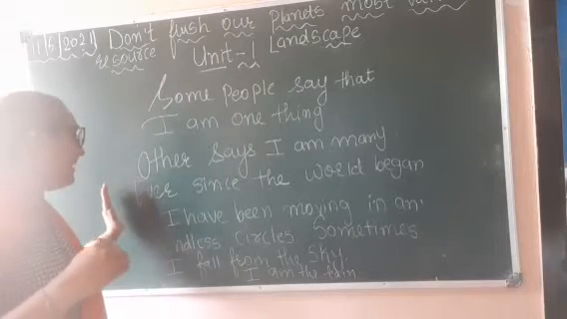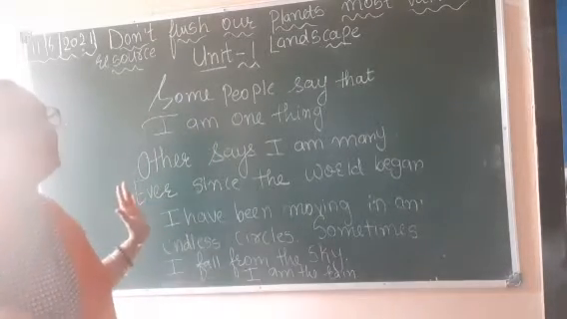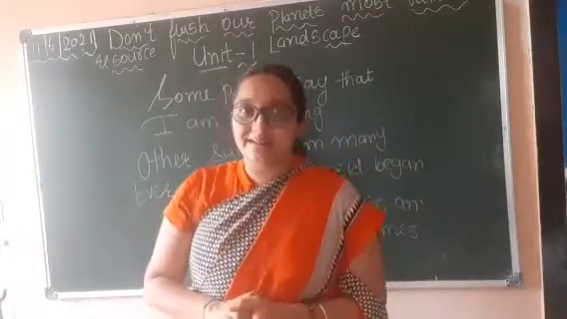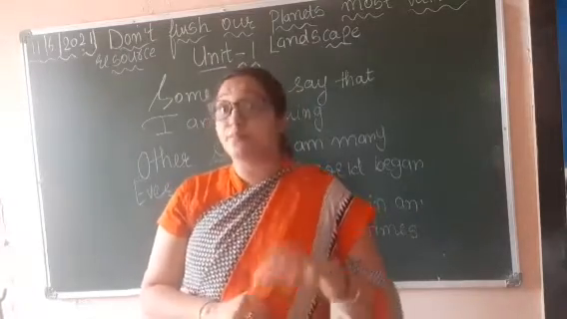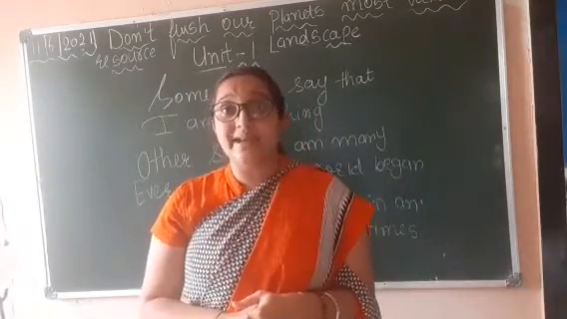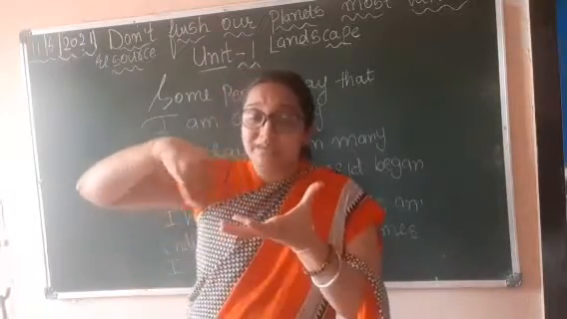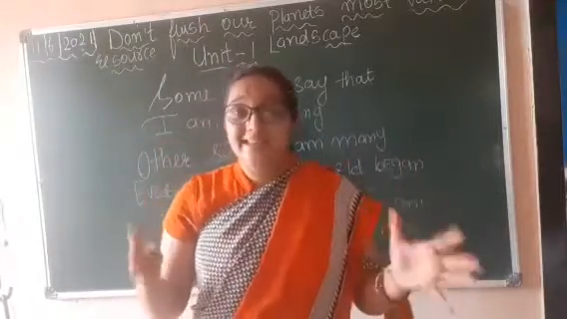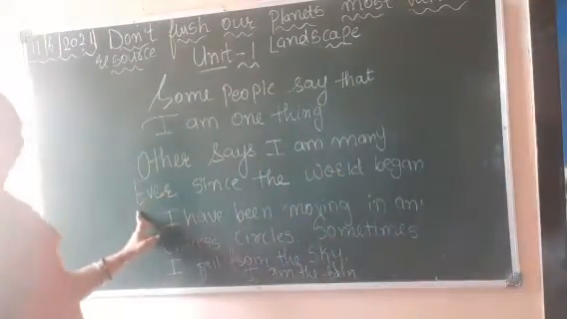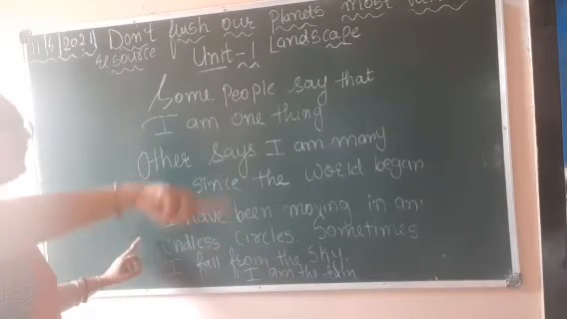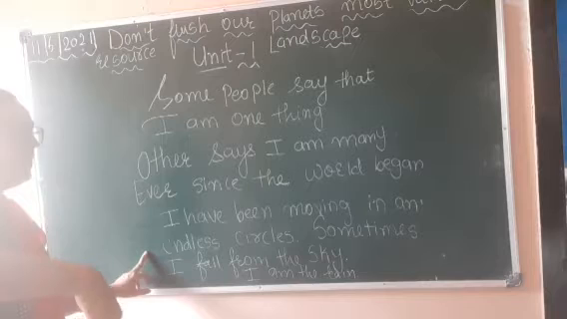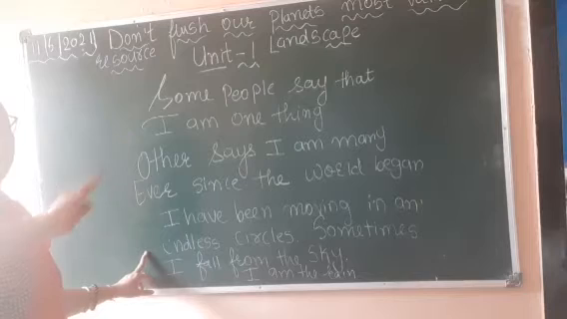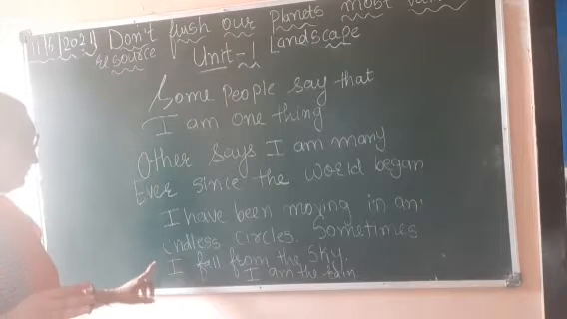Ever since the world began, I have been moving in an endless circle. Now, we have learned about Earth. Our Earth is also known as the blue planet. Why is it known as the blue planet? Because 71% of its area is covered with water, and that is why it is said that ever since the world began, I have been moving in an endless circle. It moves, it mixes with other water. That is why it is said that I am moving in an endless circle.